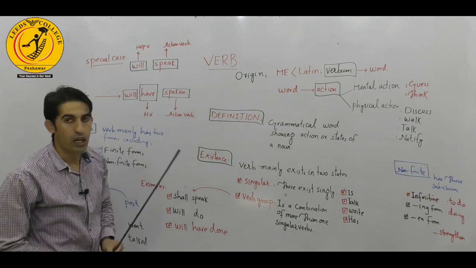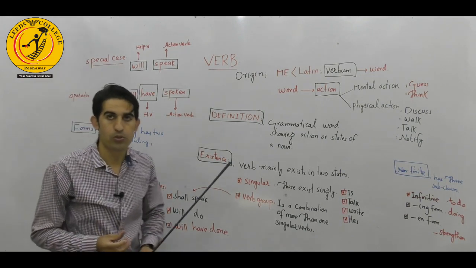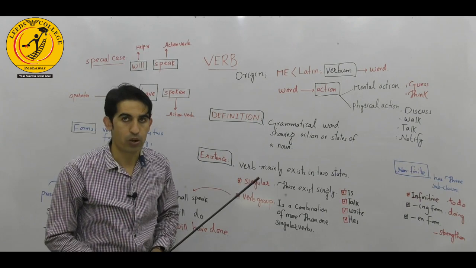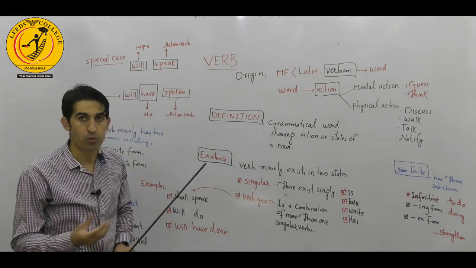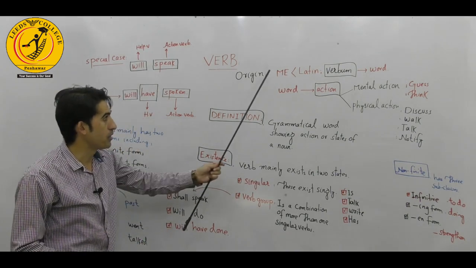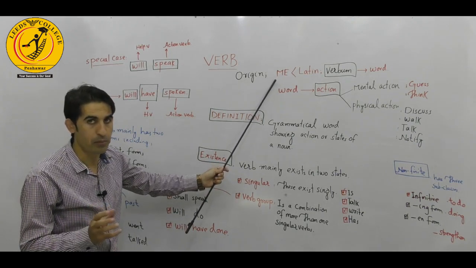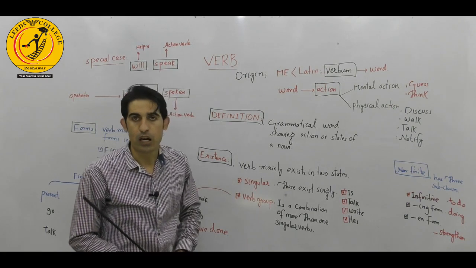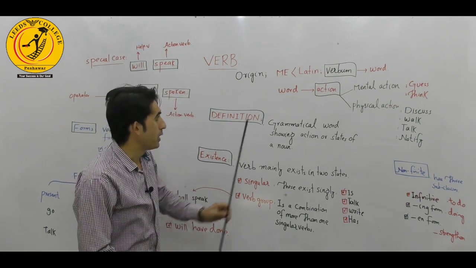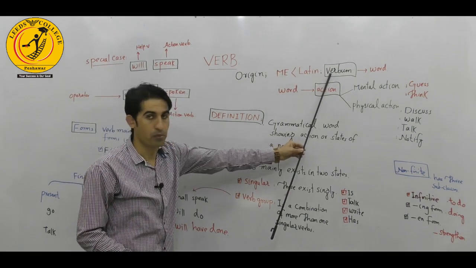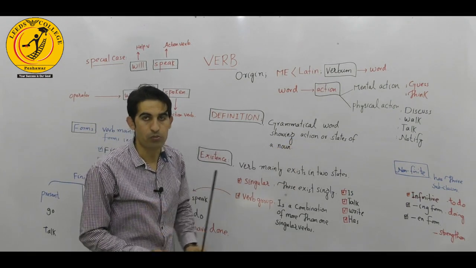The verb, first of all, it's very important to introduce the historical origin. We have two origins. First, some grammarians say the word is taken from the Middle English word, but some grammarians disagree. They say that it's taken from the Latin word verbum, and verbum means word.